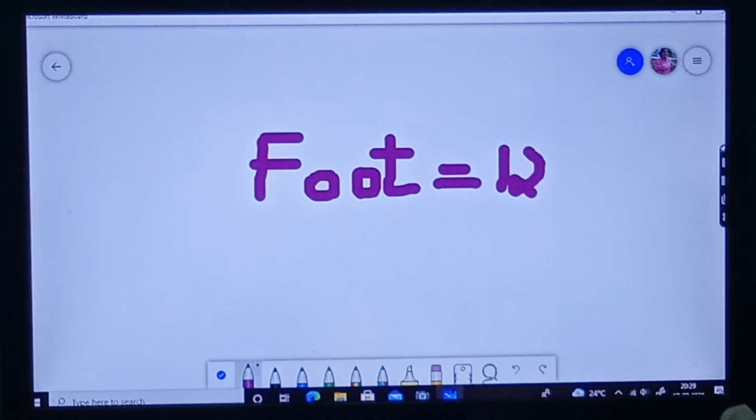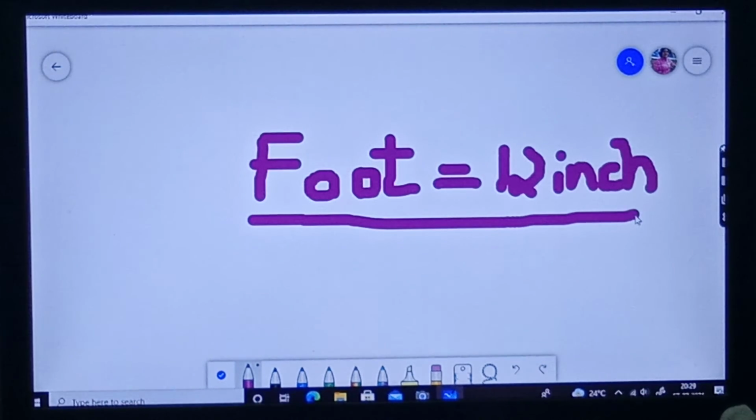Inches, you can write inch. I-N-C-H. 1 foot is equal to 12 inch. Inch, it's also one new word. See, you will measure your height in inches and foot. Okay, you just note it down.